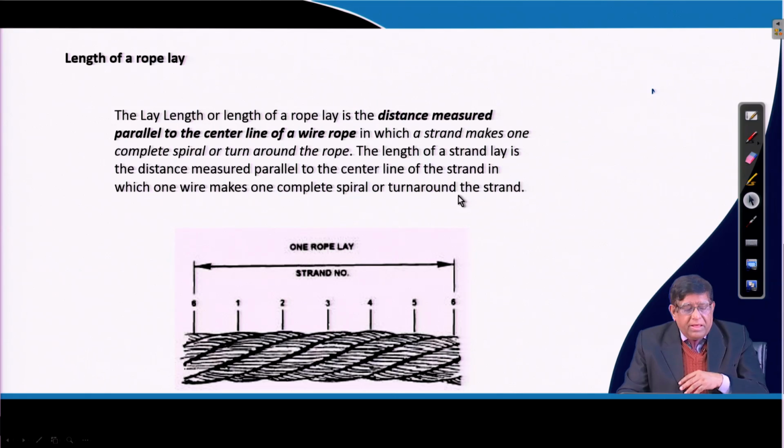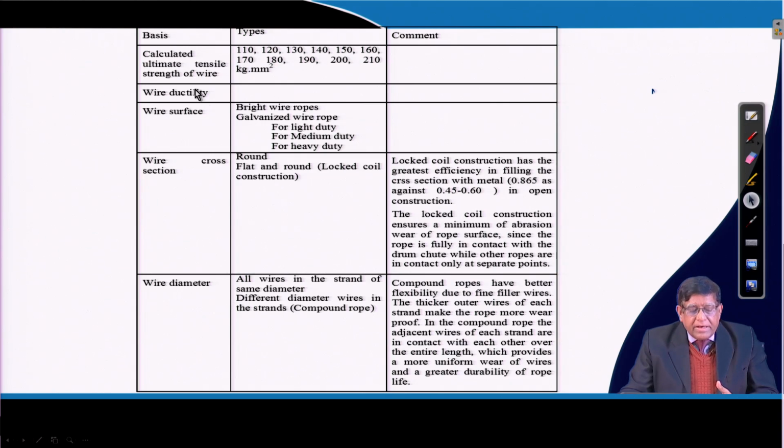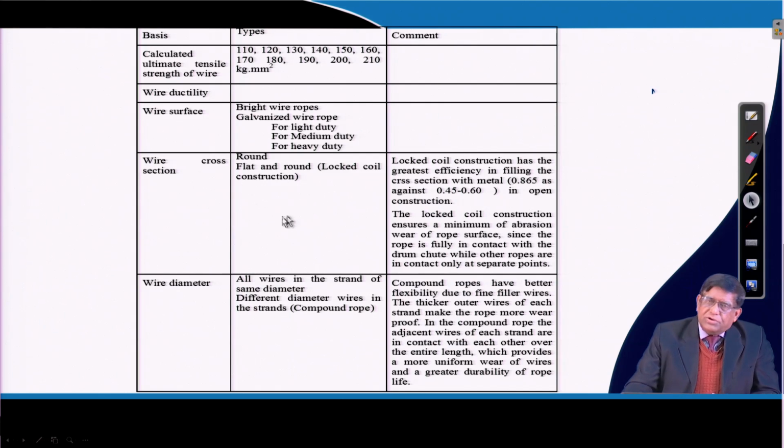Then you can see here the length of a rope, as I said, exactly how it has started the trend and then it is coming over there, that is the way you measure the length. Now, the different ropes have different tensile strength, ductility, wearing surface, whether it will be light duty or medium duty, and wire cross sections, how you will be determining the cross sections with the material and load. So, different types of rope will be giving you different results.